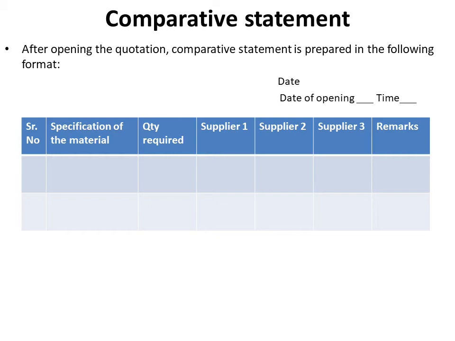Then the time, because the opening of the quotations should be in the presence of committee members. So here we will write the date of opening and its time. Then the specification of material, quantity required, the rate of supplier 1, rate supplied by supplier 2 and 3. Then from the comparative statement we will select the supplier who is providing us the lowest rates.